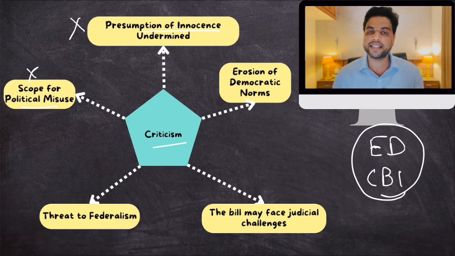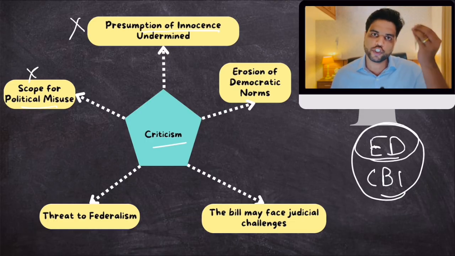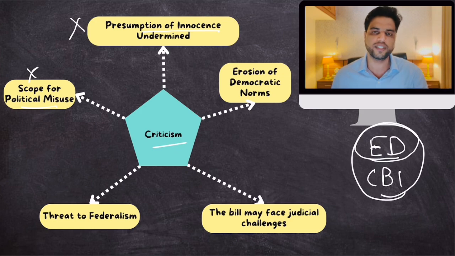Opposition parties are saying that the central government might fabricate a case against us, send ED after us. The ED can detain us for more than 30 days and then we'll get dismissed. And that can happen for the chief minister of an opposition ruled state, right? So the central government can basically misuse ED to dismiss chief ministers in states. So there is scope for misuse, okay?